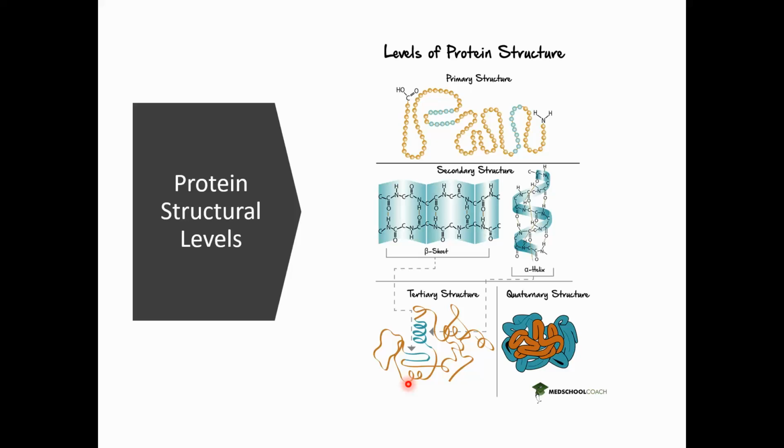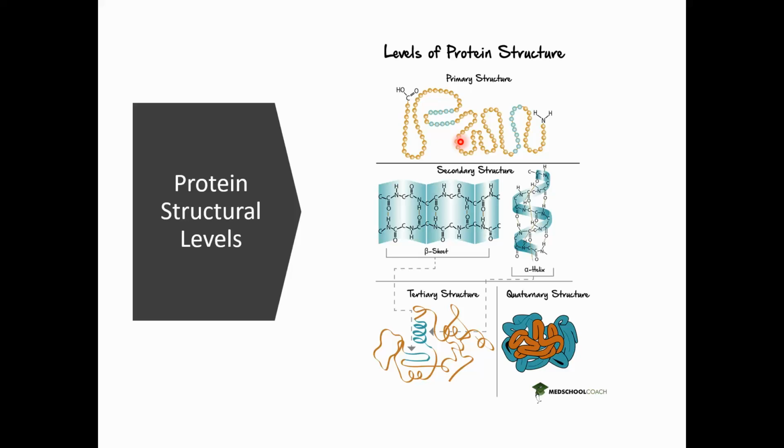Structural levels go from simple to complex. The simplest structure of a protein is the primary structure, which is the sequence of amino acids, and we can see it here, with the N terminal on one side and the C terminal on the other.